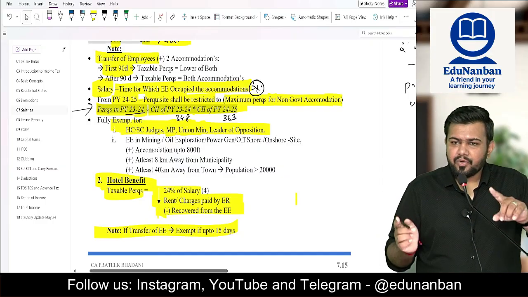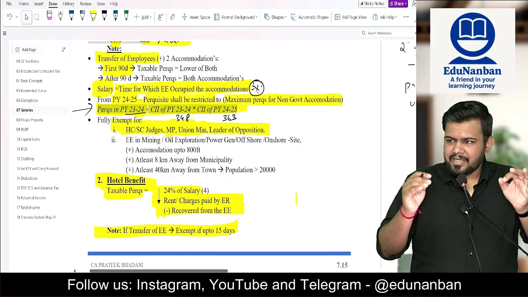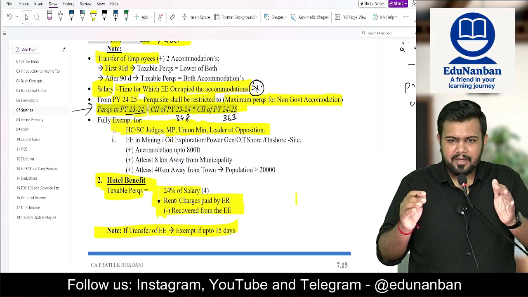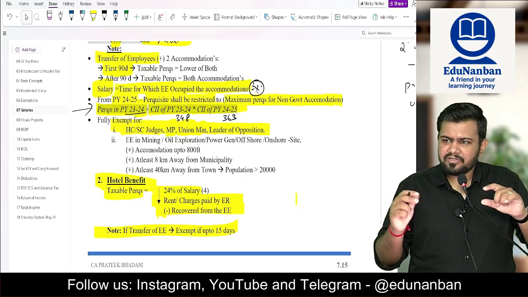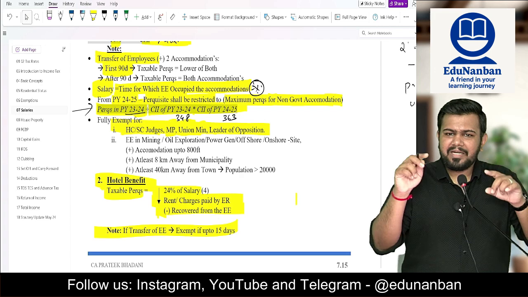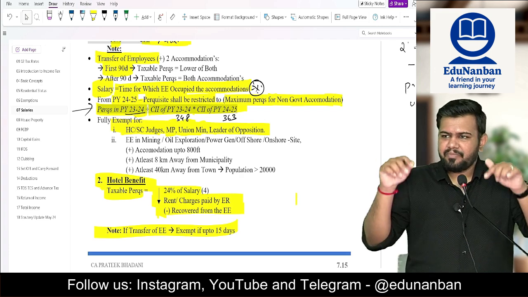Listen here. Take the rent free accommodation perquisite value of 23-24, divide it by the cost inflation index of the preceding previous year, and multiply by the cost inflation index of the previous year.